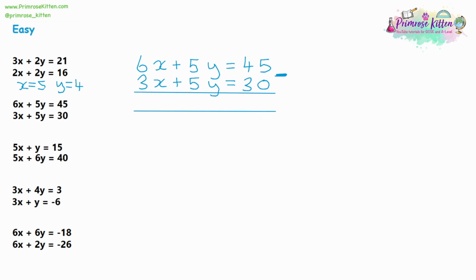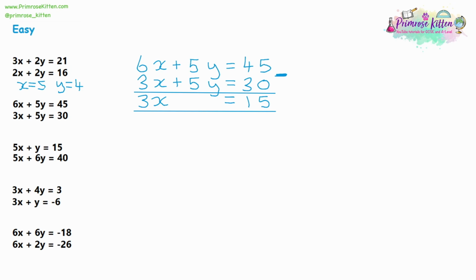We're going to handle one term at a time. So let's look at the x's first. 6x take away 3x is 3x. Then the y's. 5y take away 5y is 0y. So we don't write it, we leave a gap, and we've gotten rid of one of the letters. And then 45 take away 30 is 15. So now we have 3x is equal to 15.